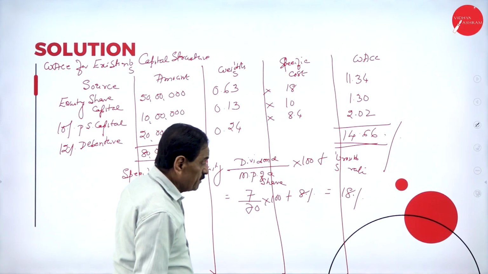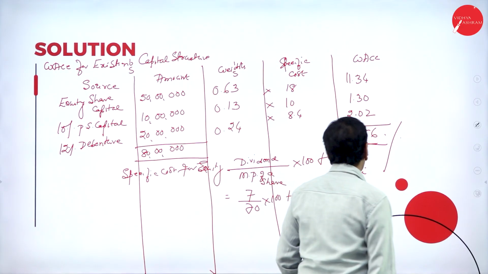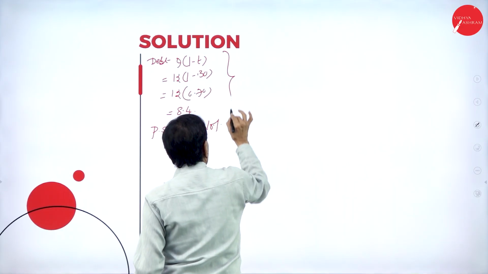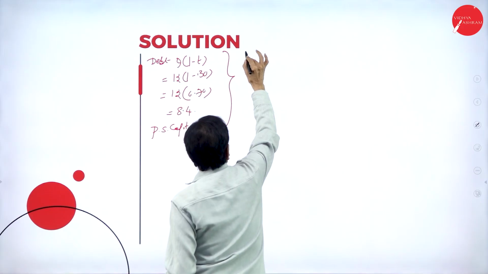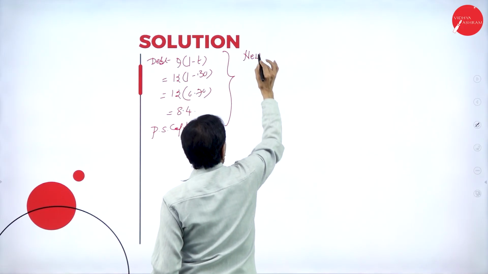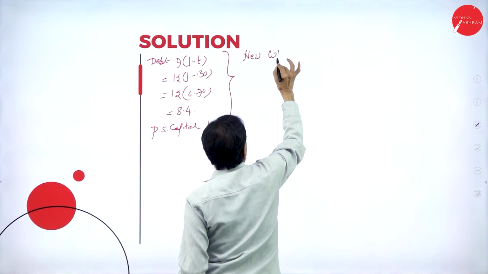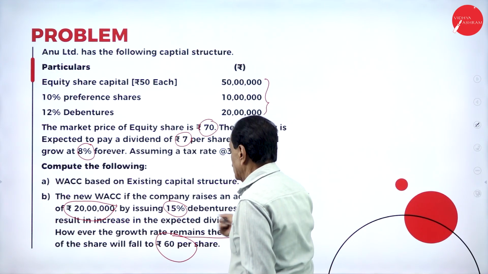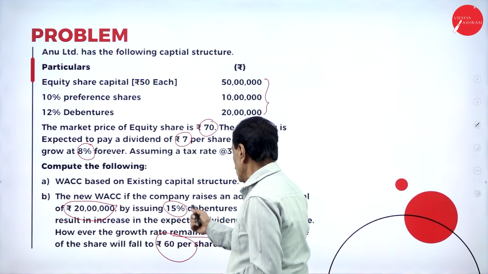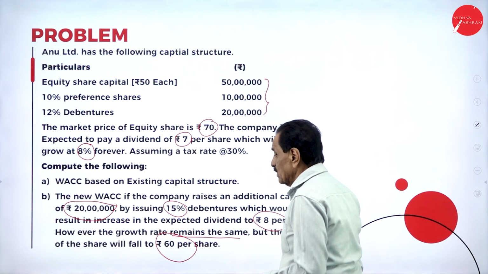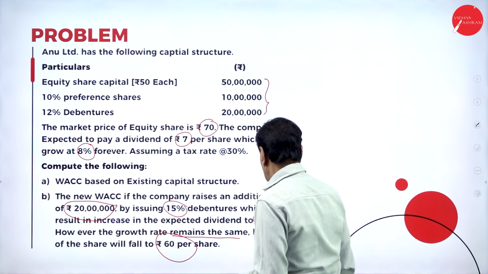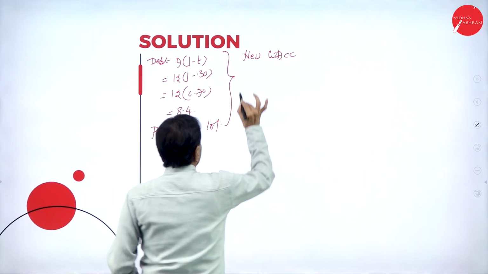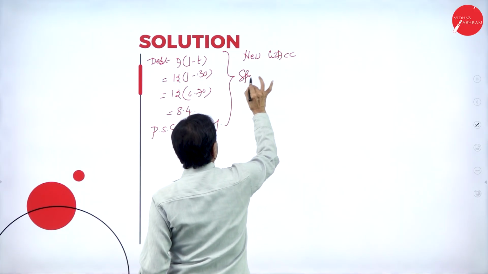14.66%. This is for the existing capital structure. Now the new weighted cost of capital. The firm raises an additional capital of 20 lakh by issuing 15% debentures, which would result in an expected dividend of rupees 8.